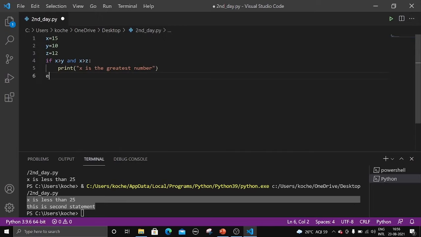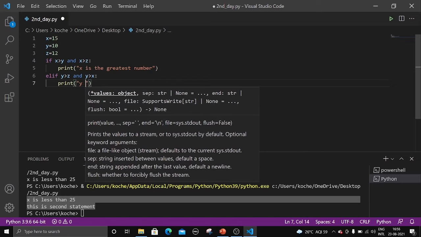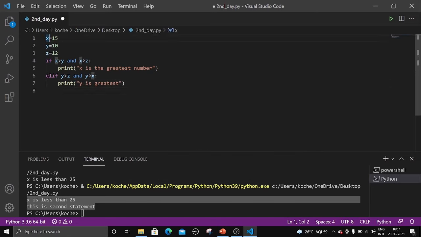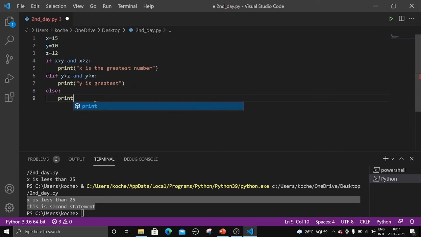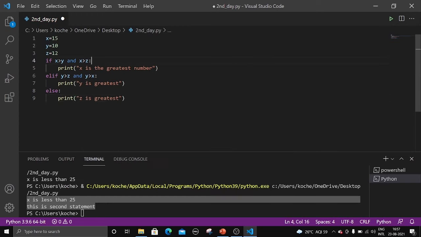Just listen, I will explain after typing the code. I will explain you the whole thing. elif y is greater than x, print y is greatest. Next, what we can write directly is else, print z is greatest. Right, so this is our program.